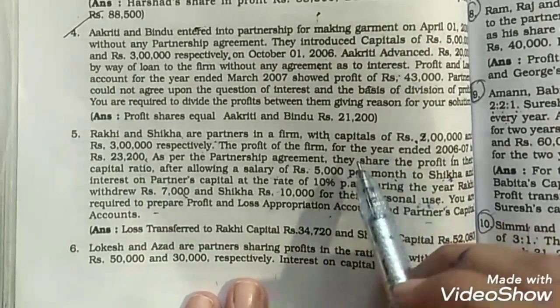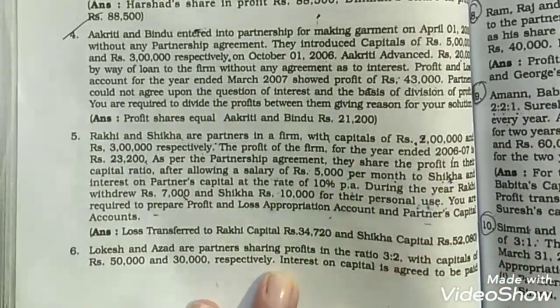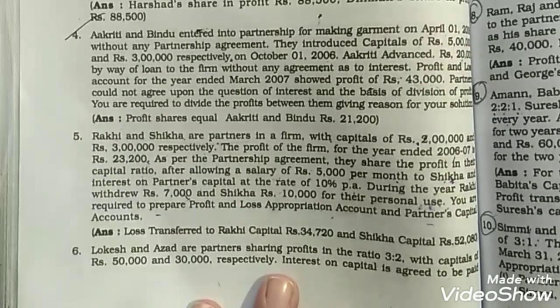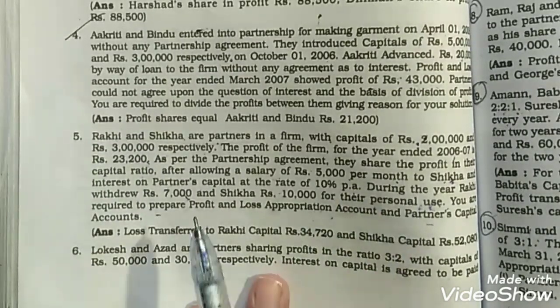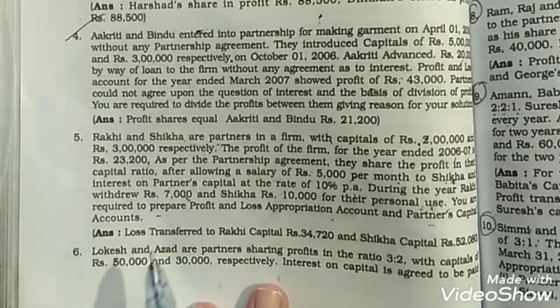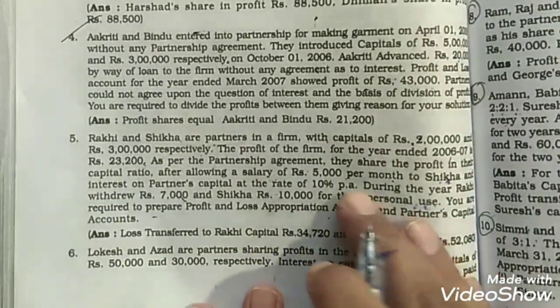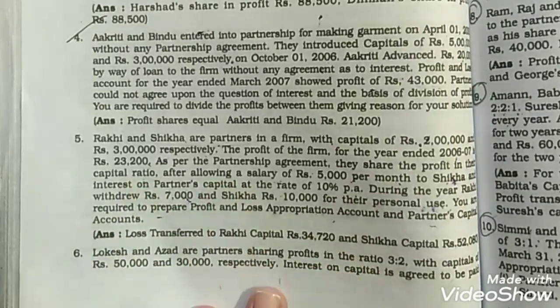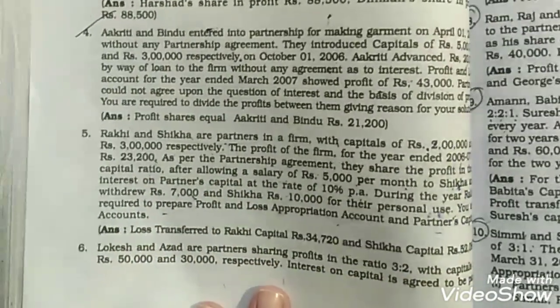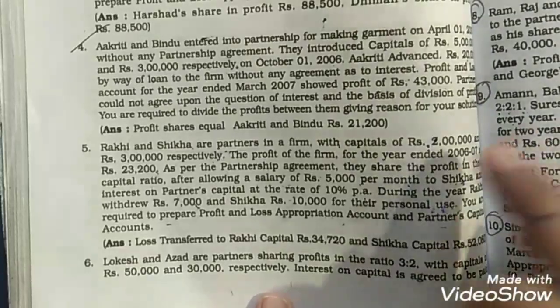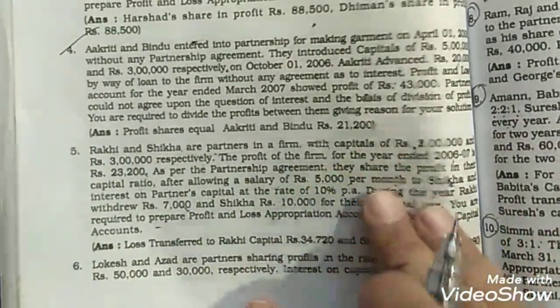Here in this question it's clearly mentioned that there is a partnership agreement between the partners, and all these things have been decided in the partnership agreement. The partners will also get the salary, they'll also get the interest on capital, along with that share of profit also. So now we have to prepare the profit and loss appropriation account.